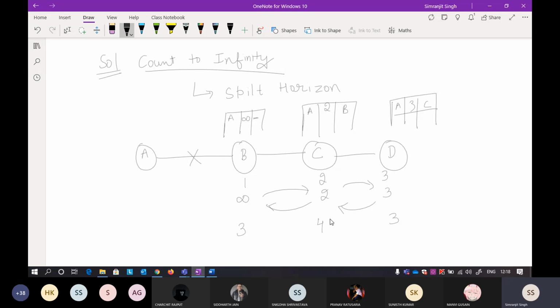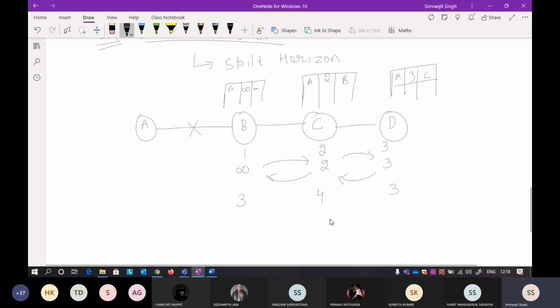Now check this particular part here. If you remember, there were two distance vectors coming from the B side and the D side. I will ignore this distance vector because it is infinity. I will see this distance vector because this is 3.